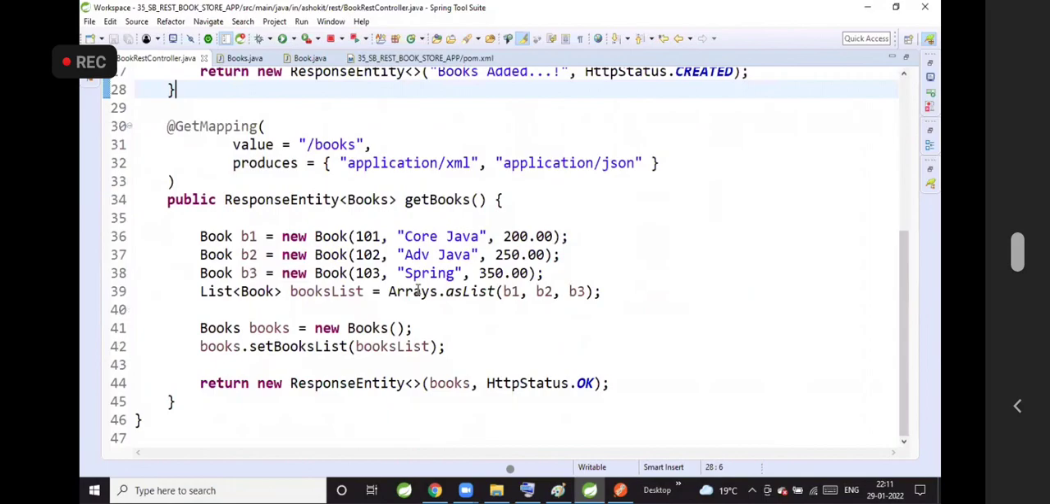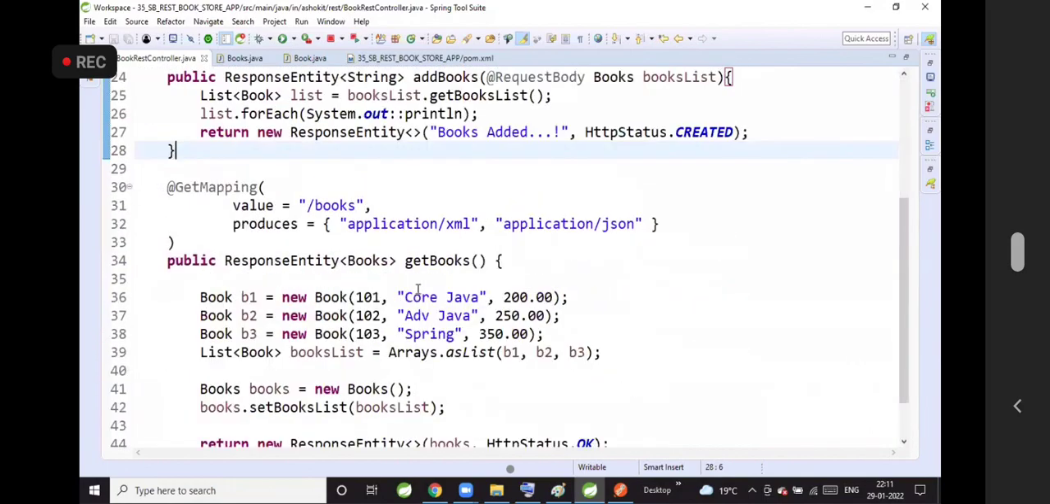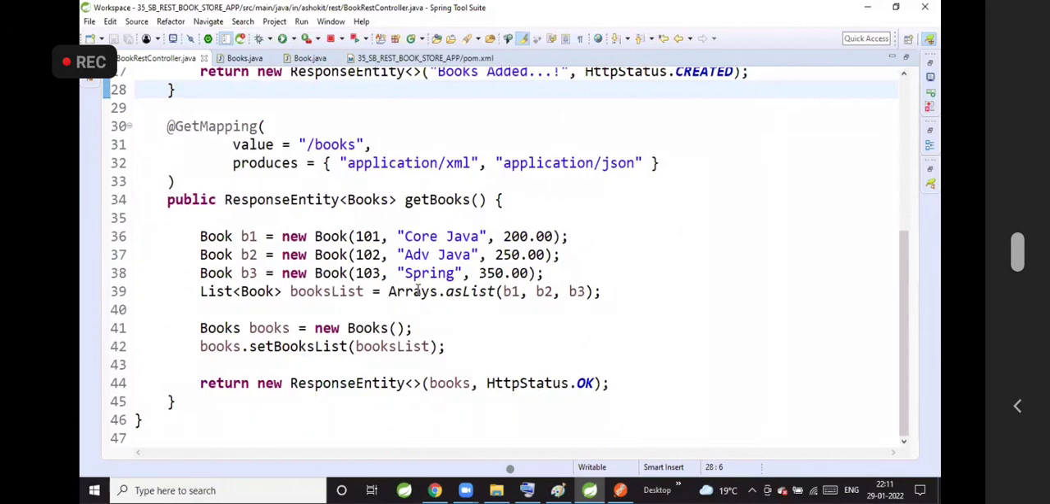How did we develop this REST API? How does the JSON data or XML data come from the client? How does JSON data or XML data go from the API side to the client? Any confusion, anyone?